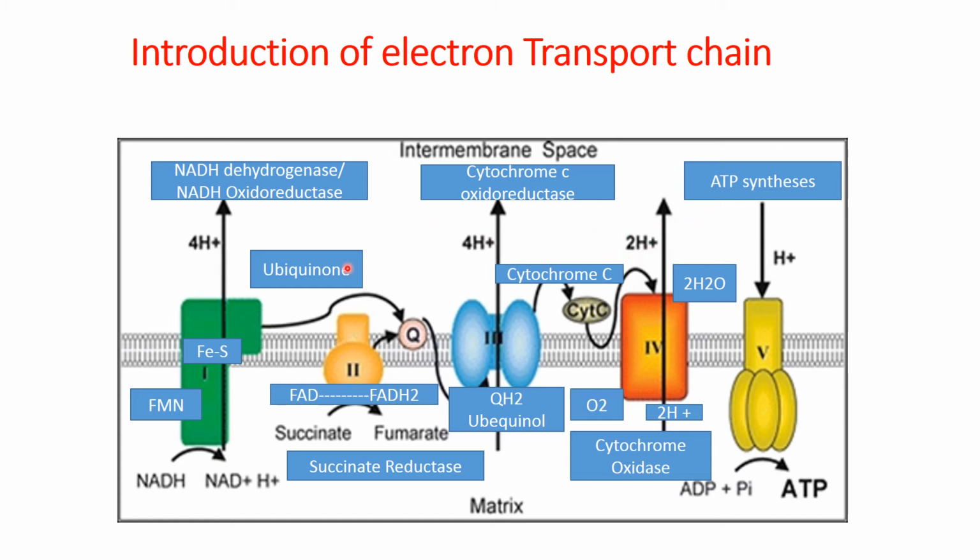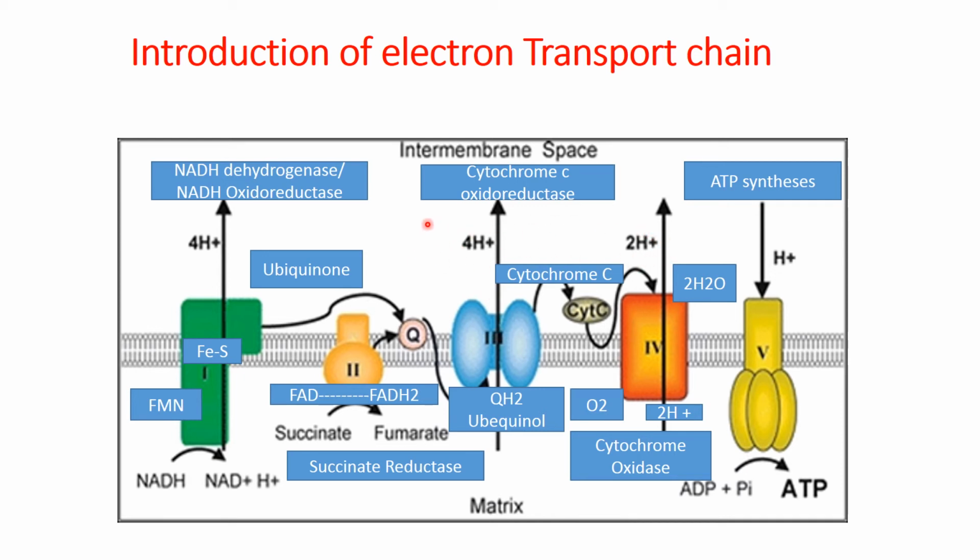It actually pumps 10 protons from the matrix to the intermembrane space, while when FADH2 delivers electrons into ubiquinone and electrons are delivered to complex 3 and complex 4, it produces 6 protons.